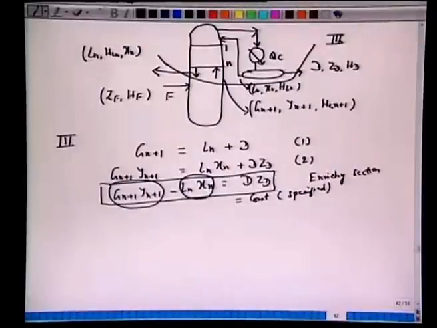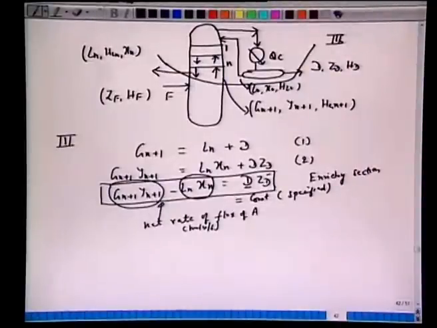So once we specify the quality of the feed, the quality of the product distillate, and the molar flow rates, the difference between the two streams anywhere, choose any stage, make a note that this minus this is a constant here. We call it the net rate of flux of A, moles per second, right?